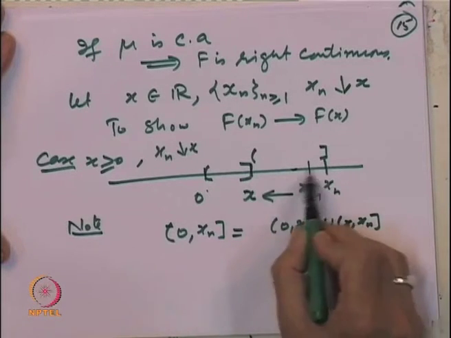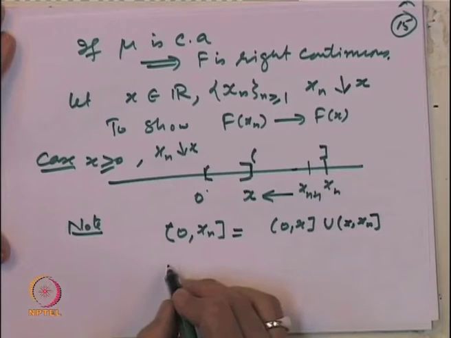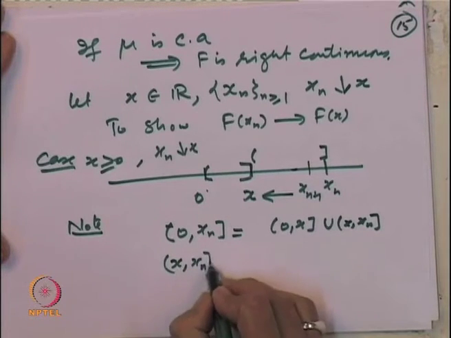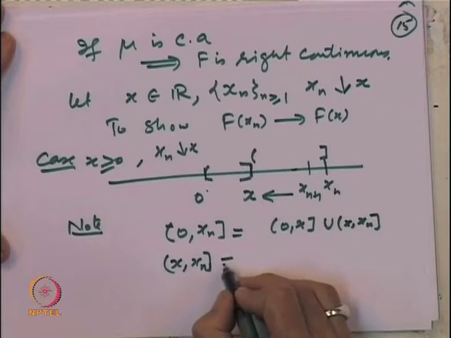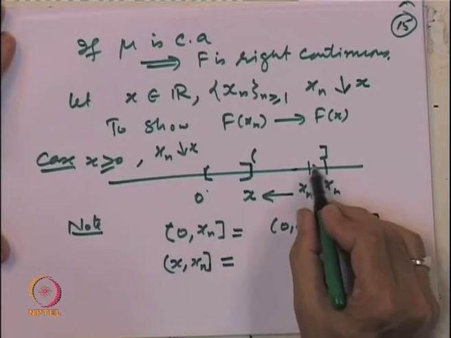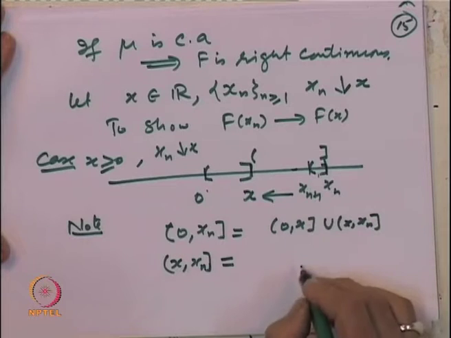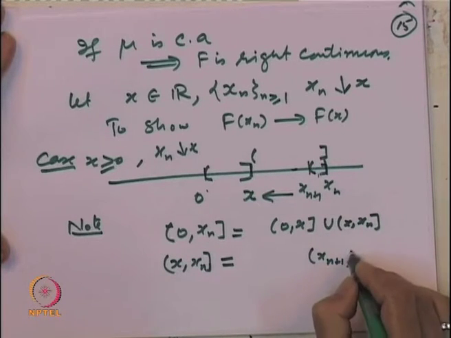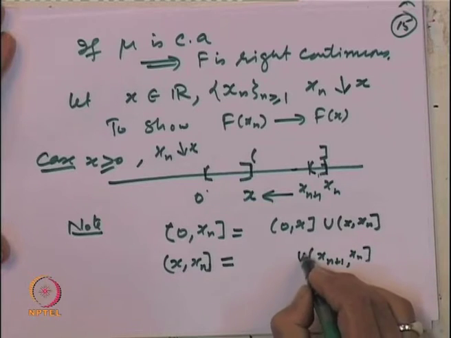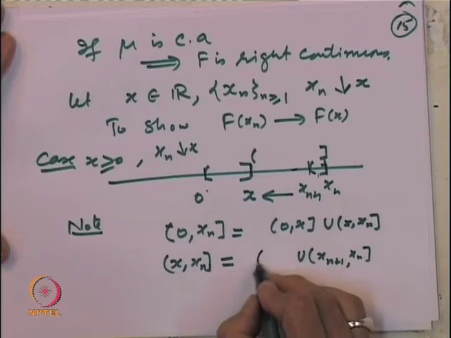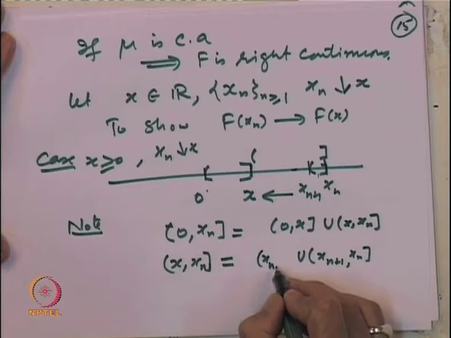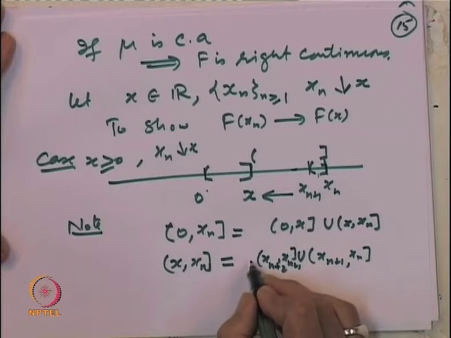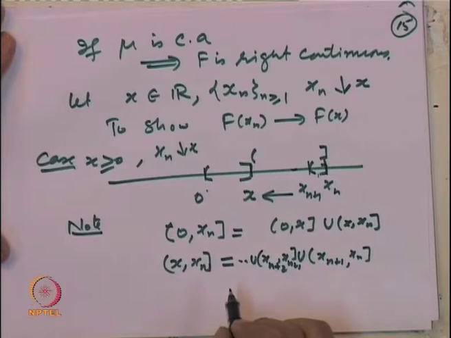Now, I want to split this portion also. So, the interval x to x_n, this interval is the same as, let us start, x_{n+1} to x_n, the next part will be x_{n+2} to x_{n+1}, and so on.